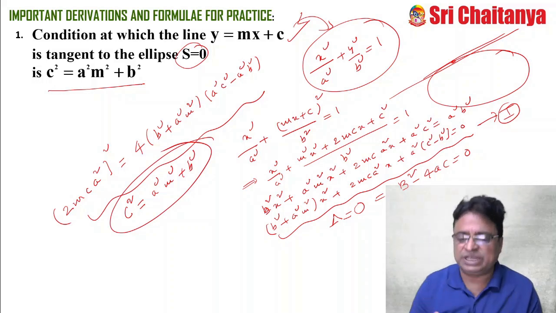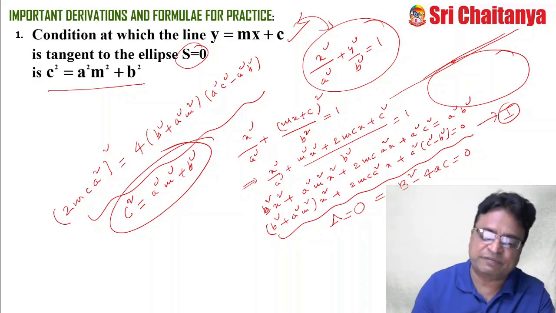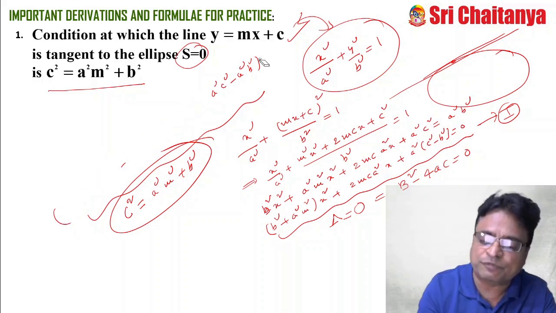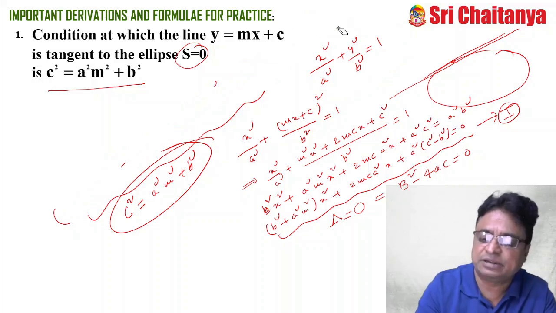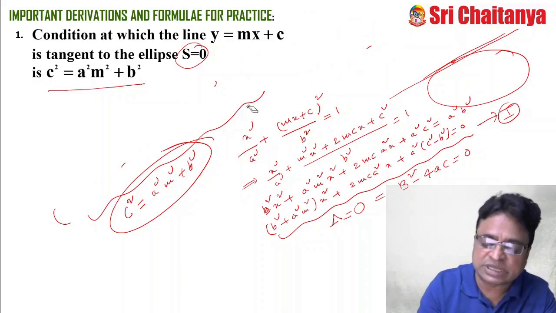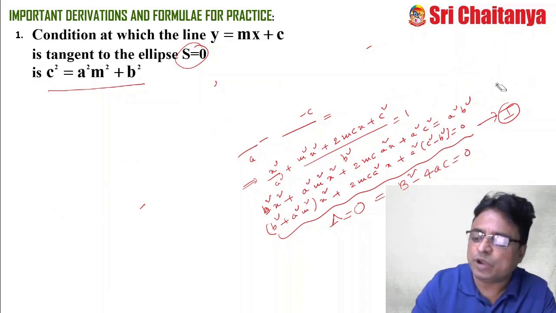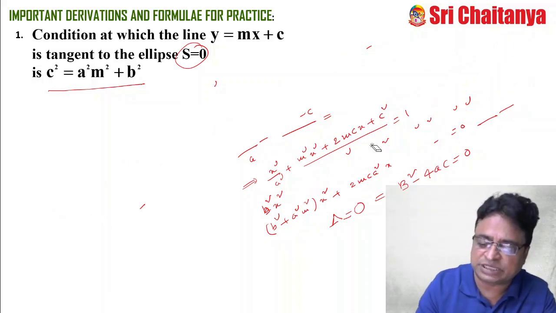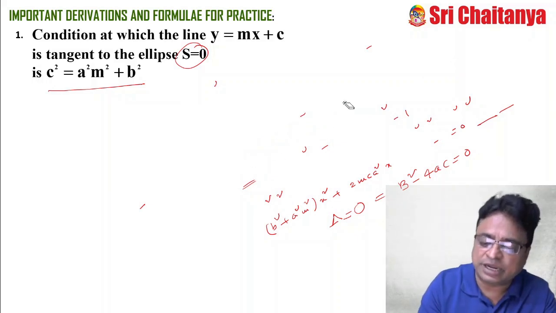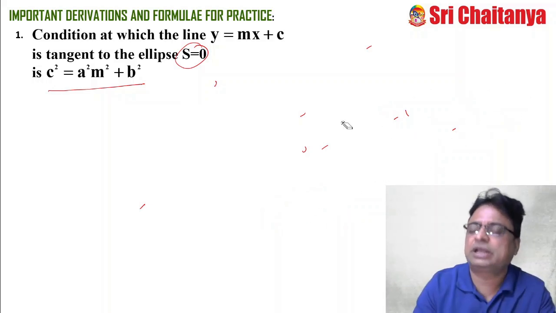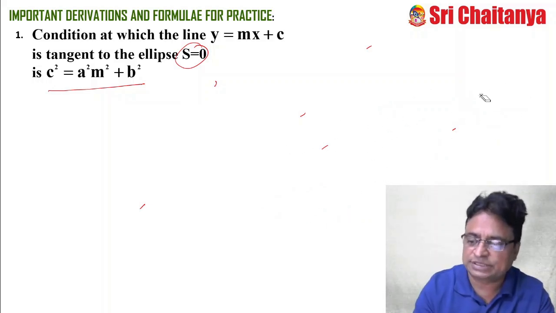So here what I am saying is, whenever a second degree curve is given for you and a line is given for you, if anybody is asking you to find the condition for the line to become a tangent, then immediately you have to solve the equations and get a quadratic equation either in x or y. If it is in x, automatically there exist two roots.